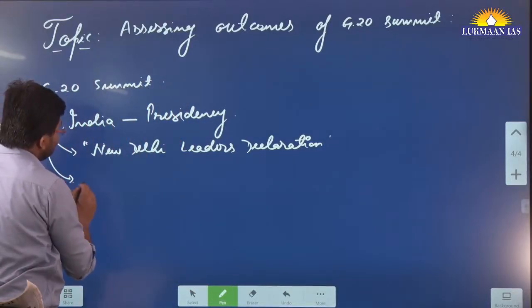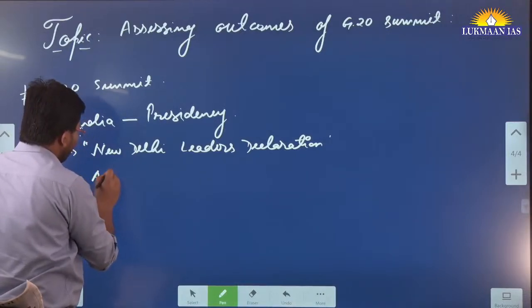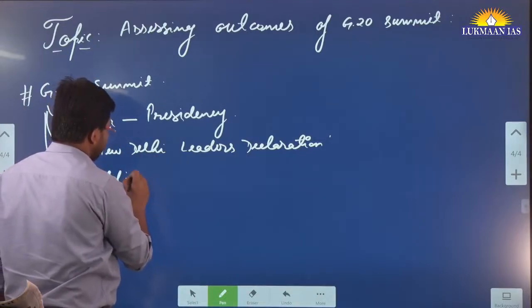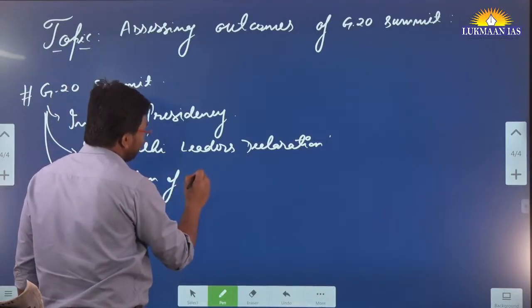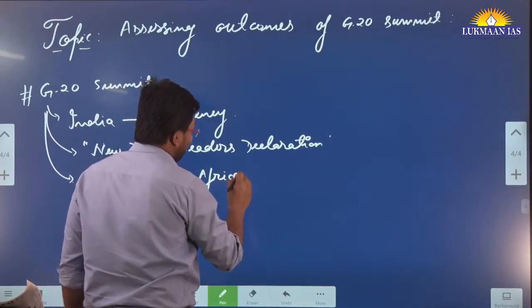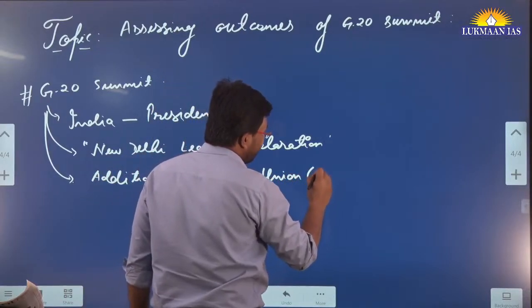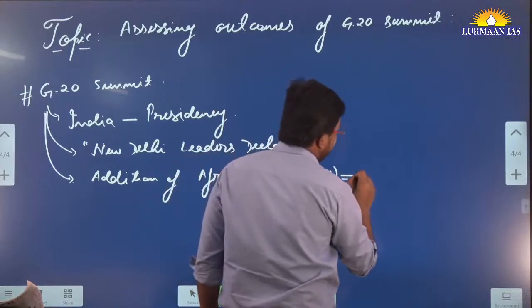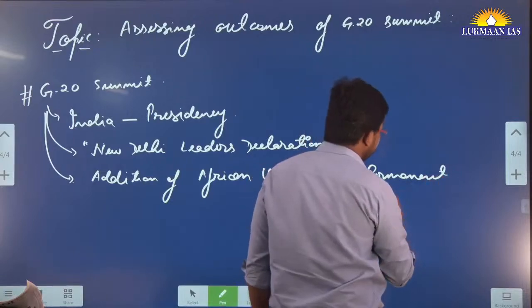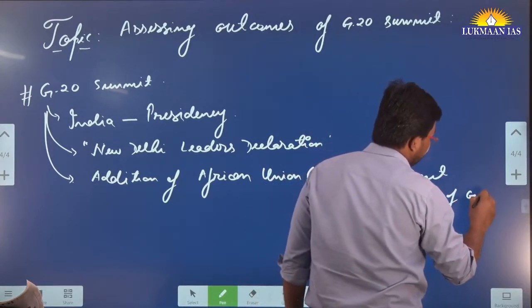And another important thing of the G20 Leaders Declaration is the addition of the African Union, AU, as a permanent member of the G20 grouping.